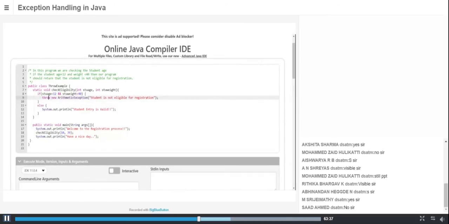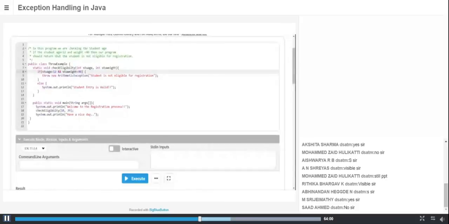See, I know that if the age is less than 12 or the weight is less than 40, it is an error. He is not eligible for registration. Otherwise, the student entry is valid. If I want to put some error message like that, come to my program. What values am I passing to this method? checkEligibility 10, 39. It means the student age is 10, weight is 39. Of course, age is less than 12, so here itself it fails.